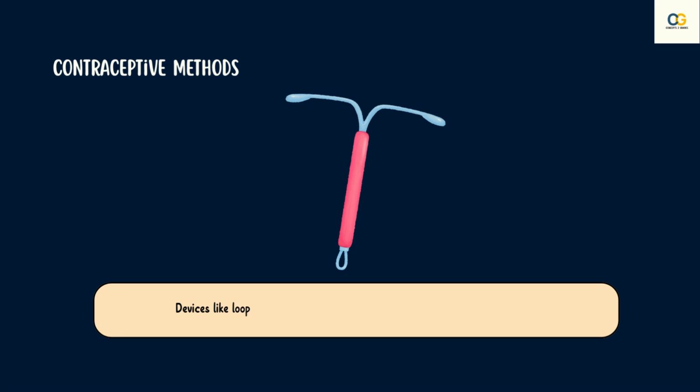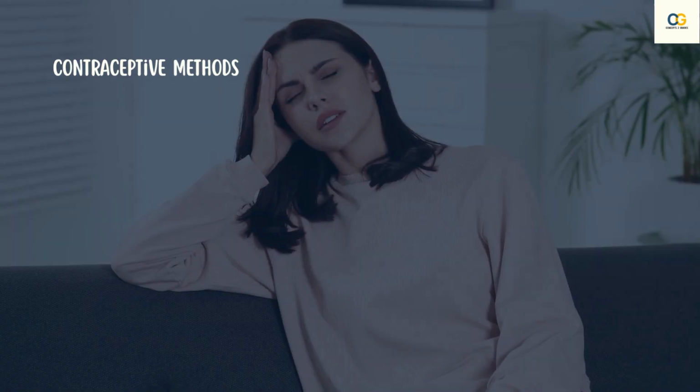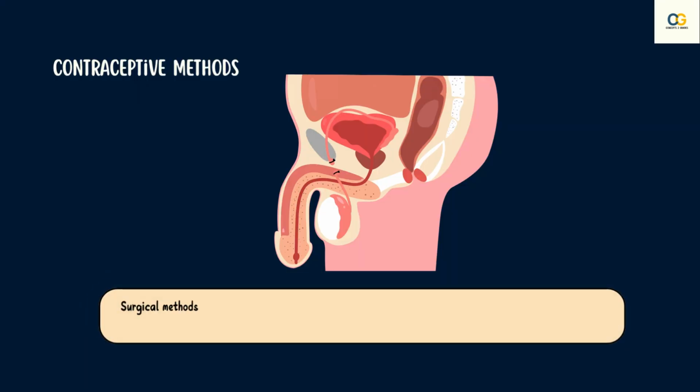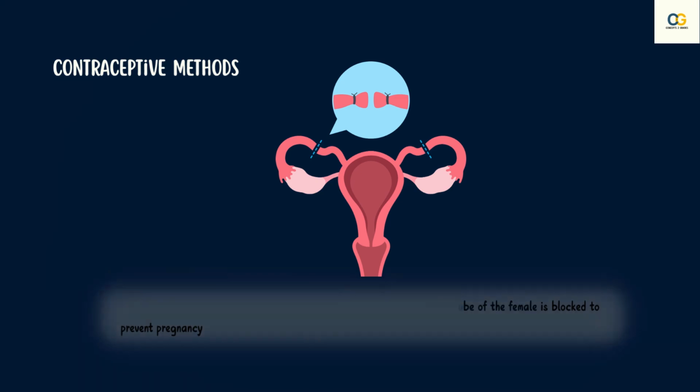Other contraceptive devices such as loop or copper T are placed in the uterus to prevent pregnancy. Again, they can cause side effects due to irritation in the uterus. There are surgical methods where the vas deferens of the male is blocked or the fallopian tube of the female is blocked to prevent fertilization.